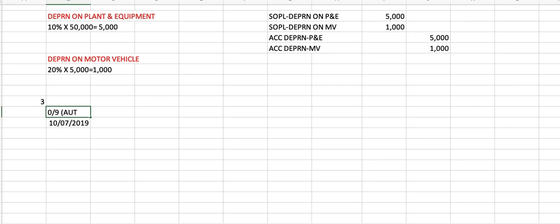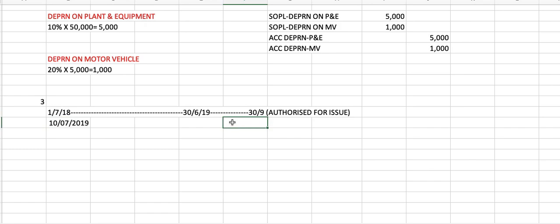Okay, authorized for issue. This is even after reporting date because you only realize about you receive back, okay, you get back the money from that employee on 15 July. So 15 July is after you close, get back money after you close your account. So this is considered as event after reporting date.